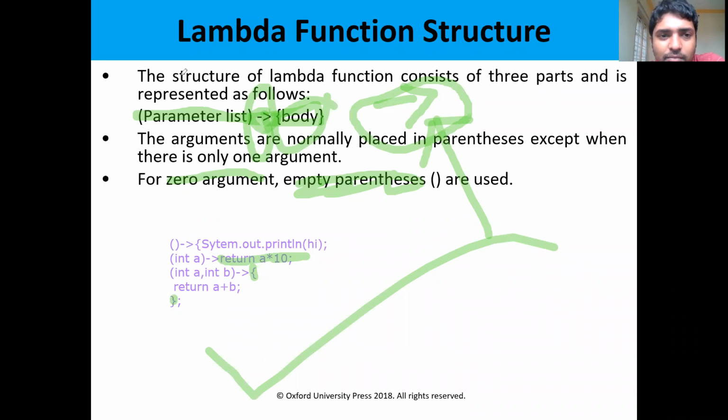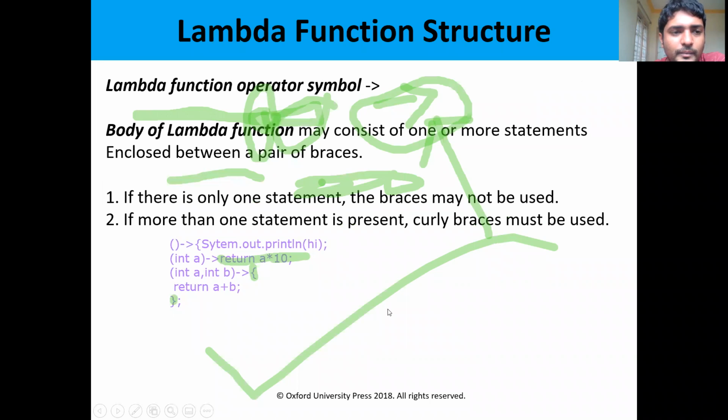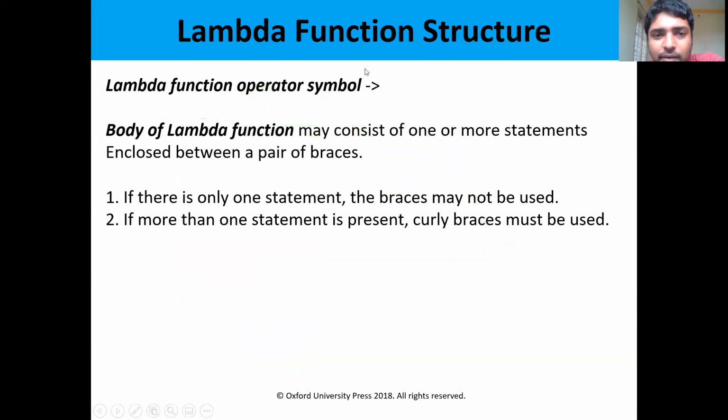So let us move on to the examples. This is the lambda function operator symbol. Then the body of the lambda function. So we have two parts: first is the parameter list of the lambda function, and then the body of the method.